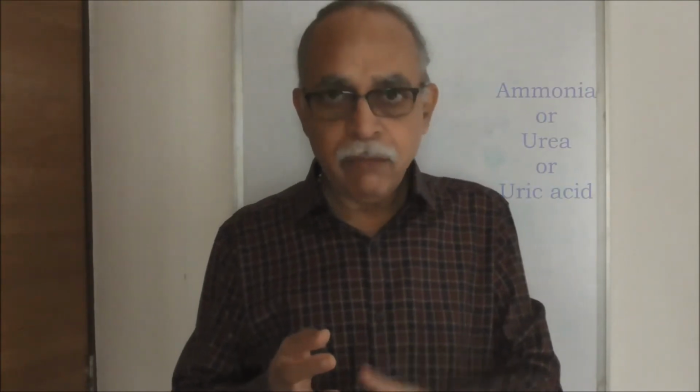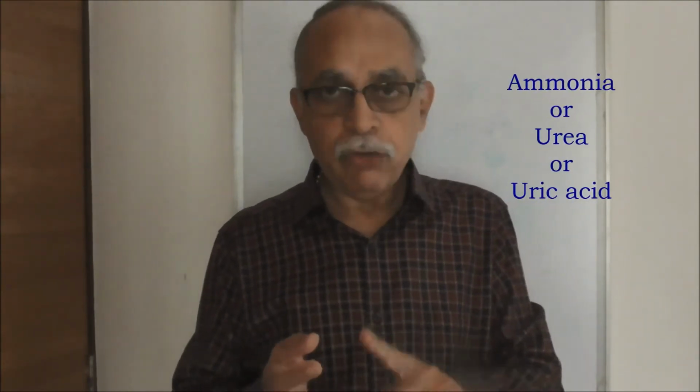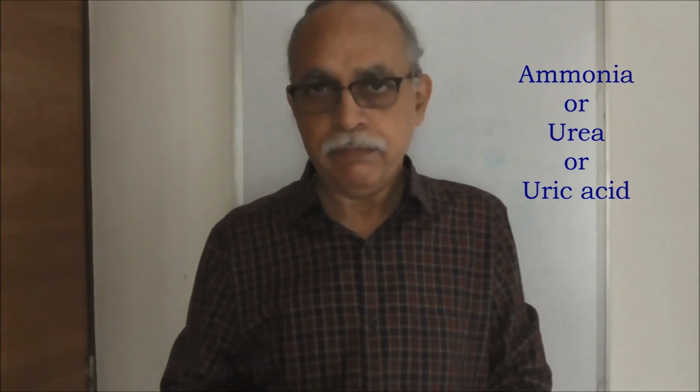Now, the product of deamination, the NH2 group, is to be suitably excreted. When I say that, it is to be converted into some other molecule which can then be eliminated from the body. This other molecule can either be ammonia, or can be urea, or can be uric acid.